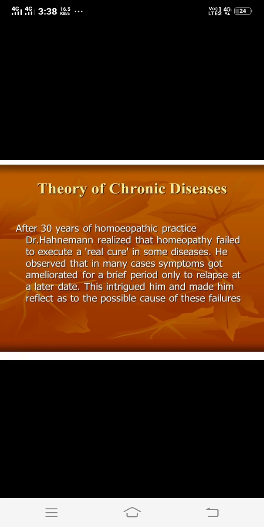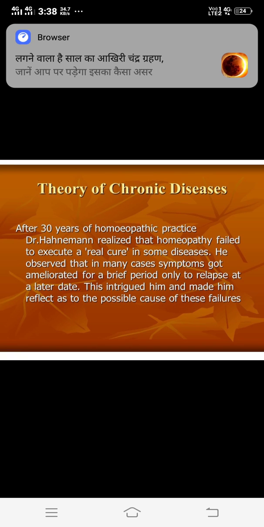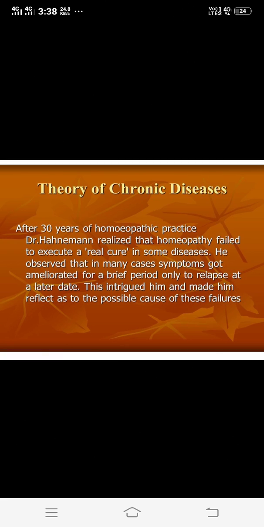So he continuously thought about why this happens in chronic diseases, and for this reason he asked questions to himself and put forth the following reasons why chronic diseases are not cured permanently.